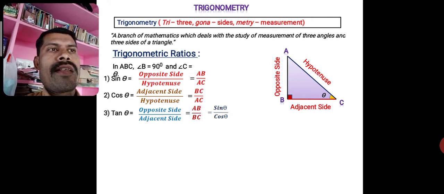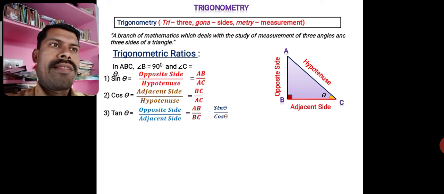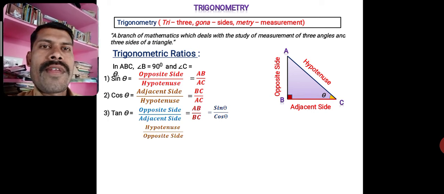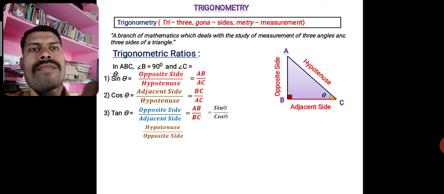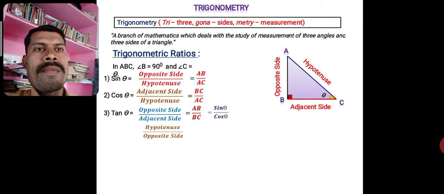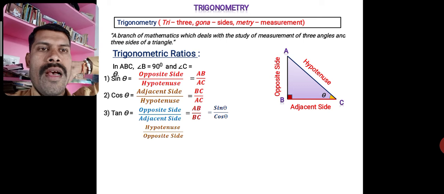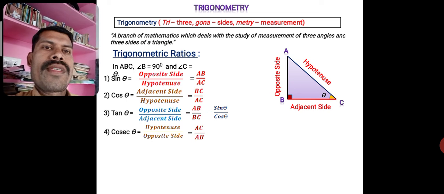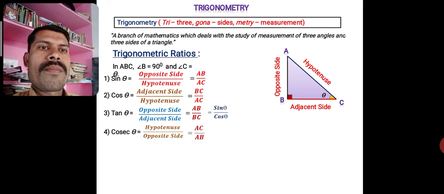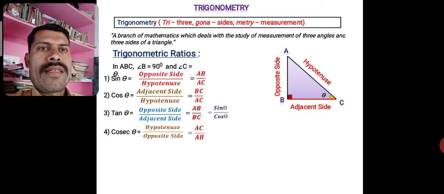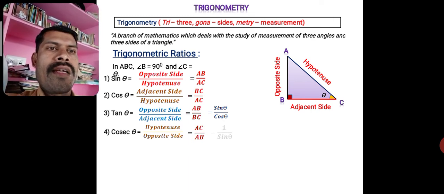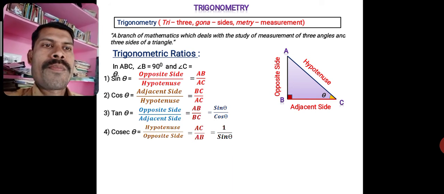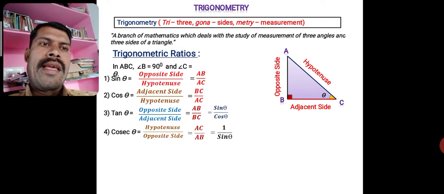So now we shall take the reciprocal ratios, reciprocal relations. That is hypotenuse by opposite side. That is also one of the ratios, no? These are the reciprocals of the sine, cos, tan that I am taking. Hypotenuse by opposite side, that means AC by AB, is treated as cosecant theta. The name given to the reciprocal of sine is cosecant theta. This is also taken as 1 by sine theta. These remaining three ratios are called reciprocal ratios.